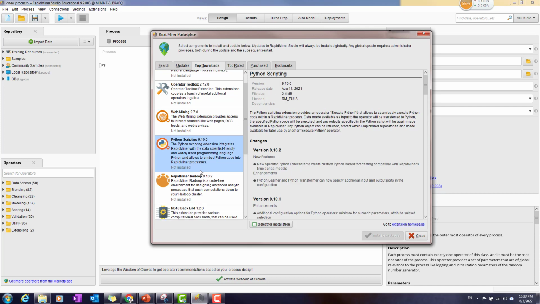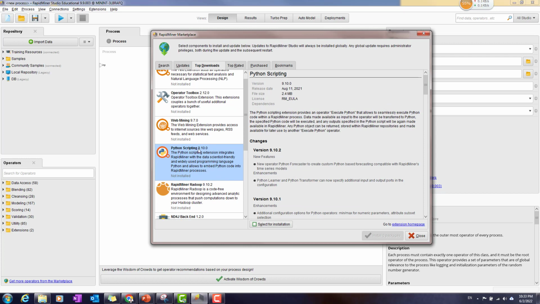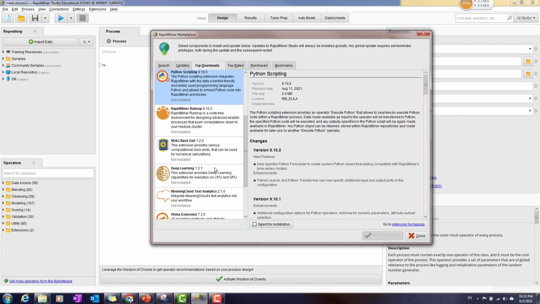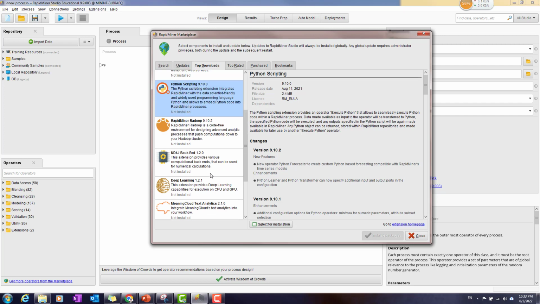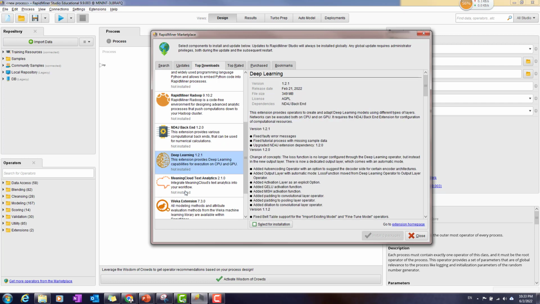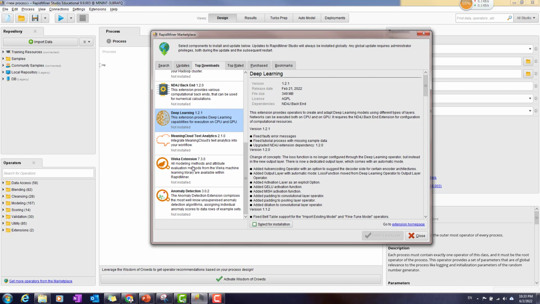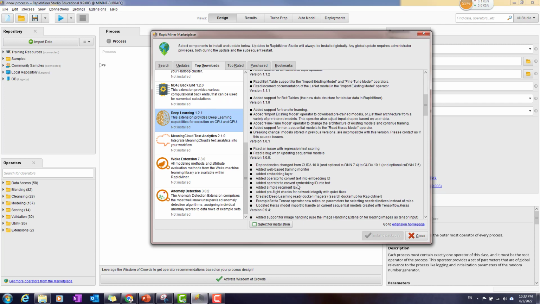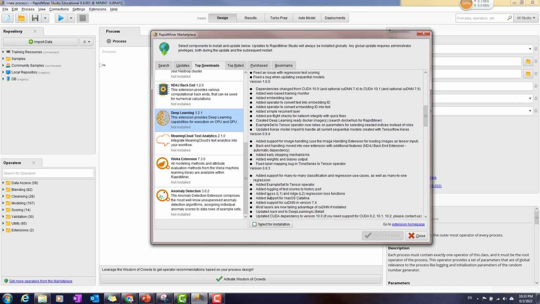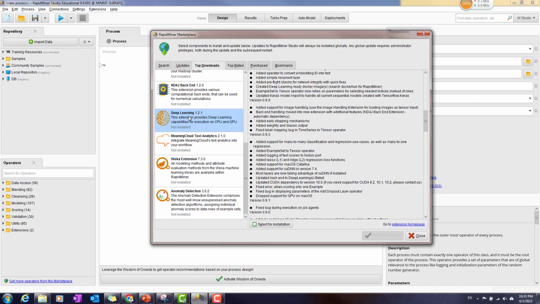You can also do something very fun like Python scripting, in case you want to execute Python right in the RapidMiner environment. You can do it too, and the same with R programming. You can also do deep learning, okay, and other kinds of extensions. So this is up to you if you want to select and install them. Some of them may be totally free, and for example, deep learning, one very important part of machine learning study, can also be provided by RapidMiner.